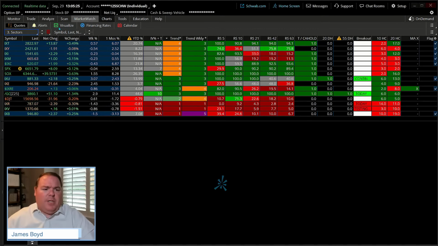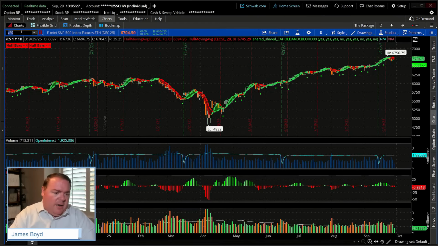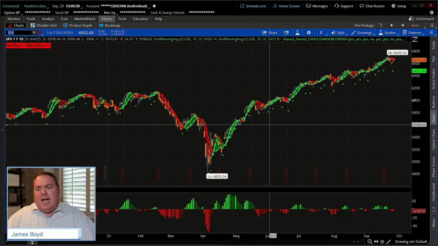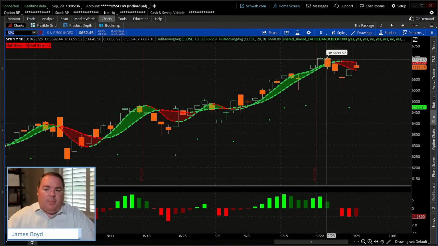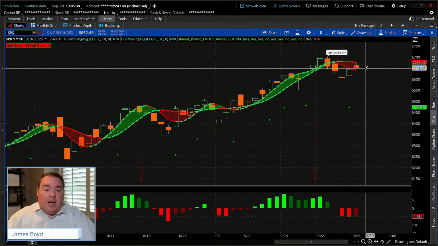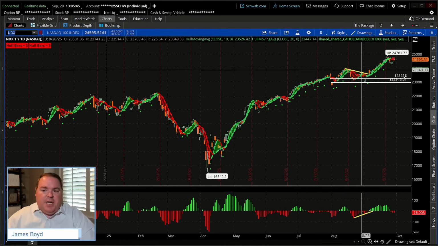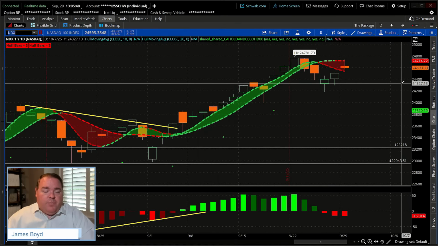Now, let's pull up a couple of these charts just to kind of fast fire. If we take a look at, let's say, the SPX, we pull this up. I mean, this is what the 4 looks like, right? We're up near the prior high. It's a good thing that we actually got above the short-term moving average. It hasn't changed the color of the moving average yet, but at least we're trying to make a push. When you look at the NASDAQ, you're going to see it looks very similar.